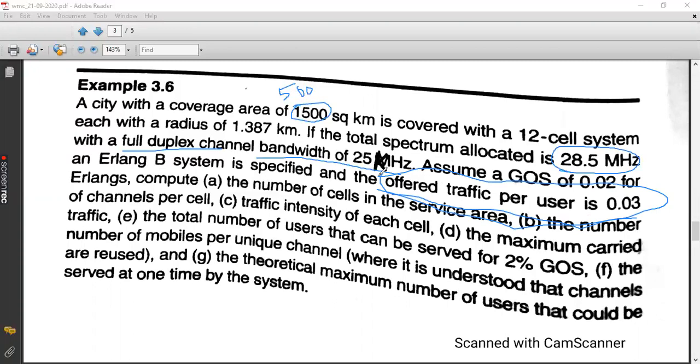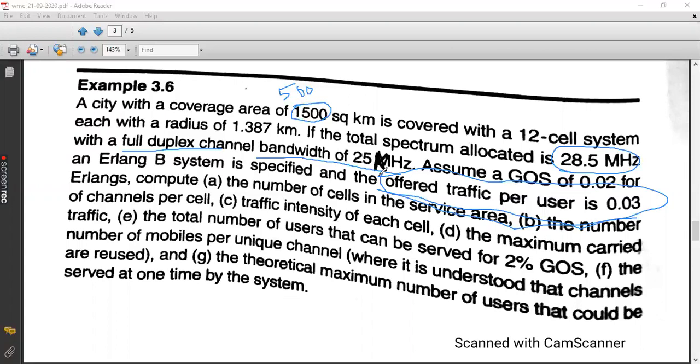GOS is equal to 0.02. Total bandwidth is equal to 28.5 megahertz. One channel's bandwidth is 25 kilohertz. Overall coverage area is 500 square kilometer. Radius of the cell, capital R, equal to 1.387. Cluster size is equal to 12. That is, in one cluster you are having 12 cells. Clear? So these are the given parameters of the system.